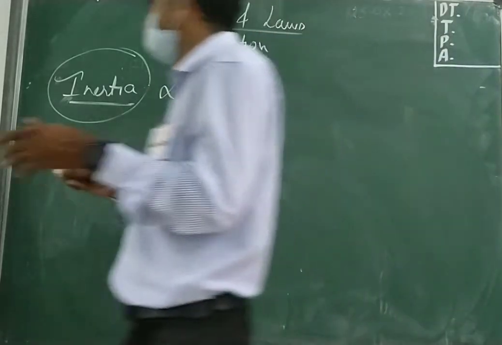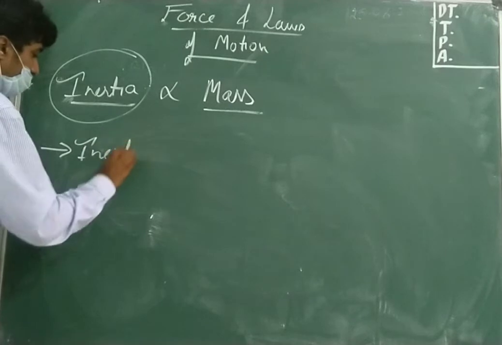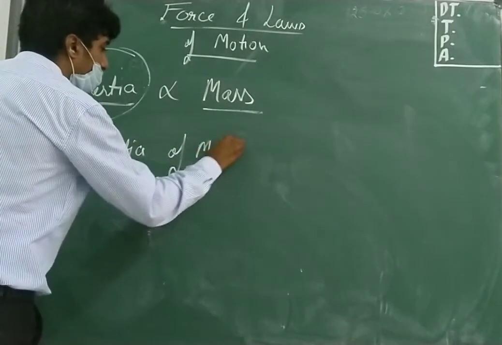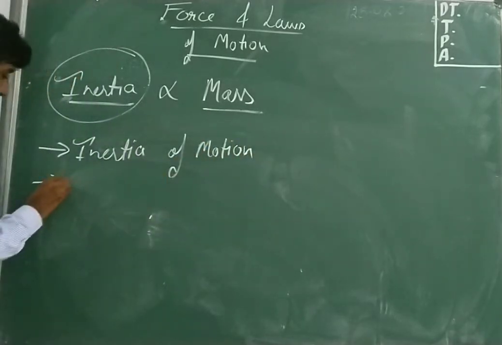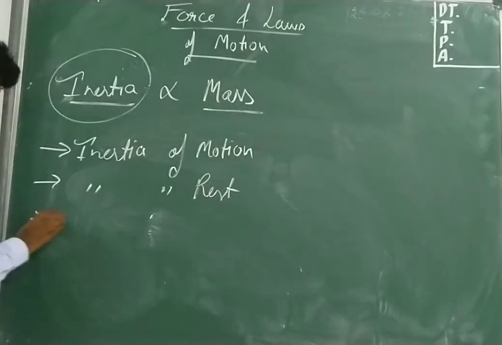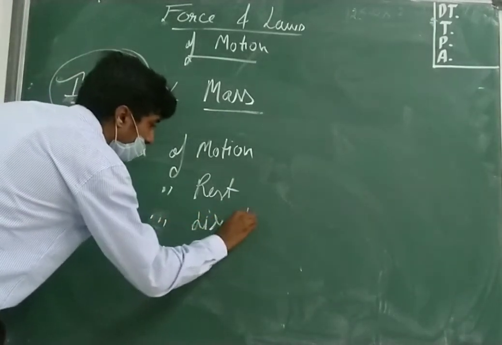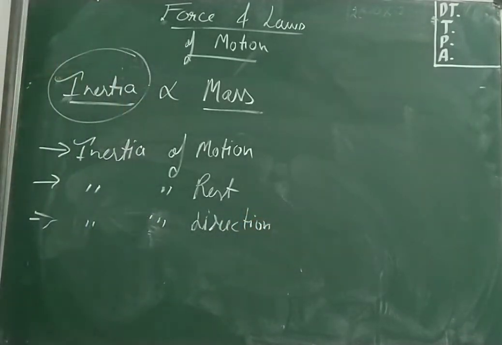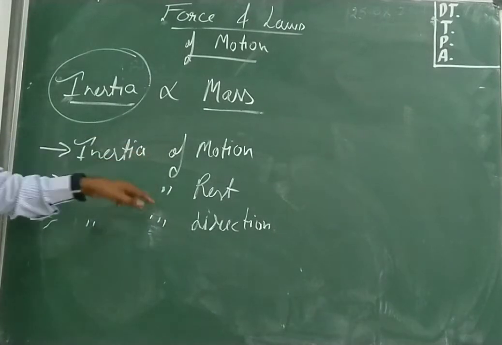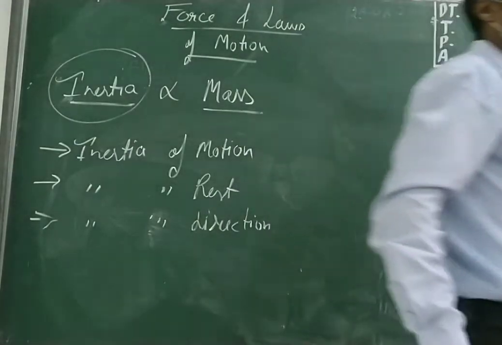Inertia is of three types. The first is inertia of motion. The second is inertia of rest. Third one is inertia of direction. There are three different things: inertia of motion, inertia of rest, inertia of direction. Inertia of motion and inertia of rest I have told you. Example of truck and cycle.